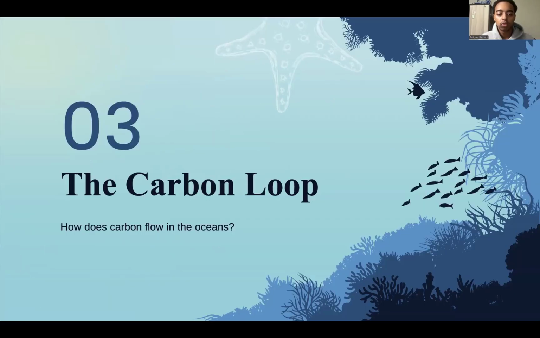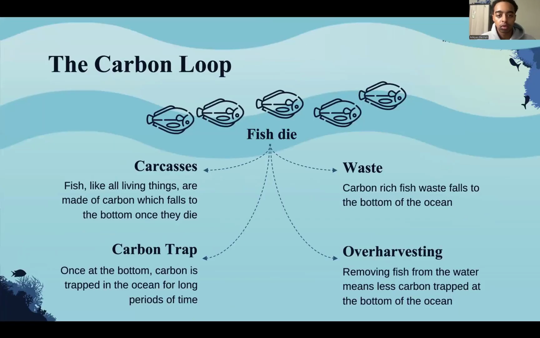The carbon loop. How does carbon flow in the oceans? All right, so first of all, fish die, right? And so the carcasses, like all living things, are made of carbon and they fall to the bottom once they die. And so once at the bottom, the carbon is trapped in the ocean for a long period of time. And removing fish from the water means less carbon is trapped at the bottom of the ocean.